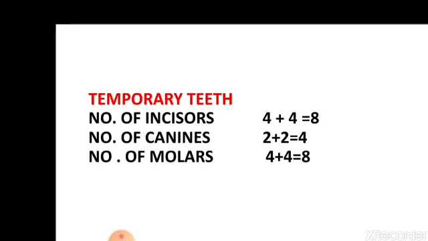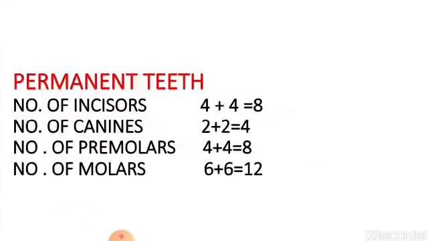And the adults have 32 teeth in their mouth. It is not like the permanent teeth are permanent forever. They also fall when we become old. One by one we lose all the permanent teeth as well. But unlike milk teeth, they are long lasting. We can enjoy them till our old age.